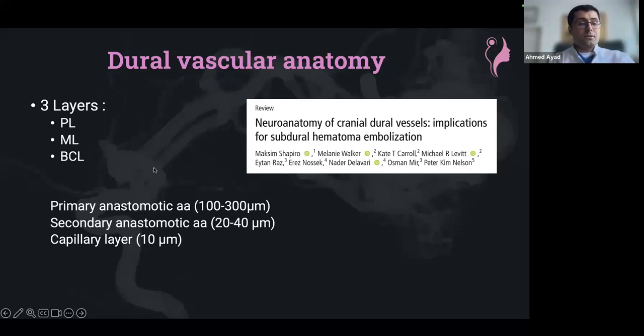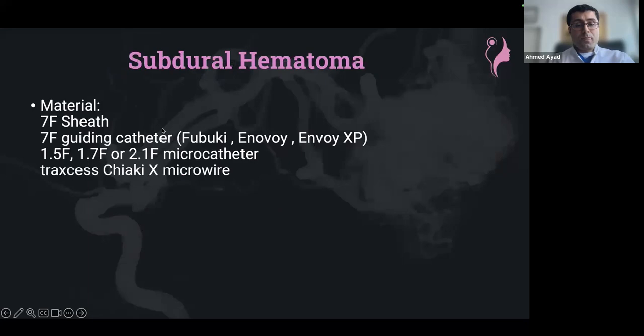And this is completely different if we are speaking about dural fistula or AVM, because in those we are talking about vessels in the periosteal layer, which are much larger, and this has, of course, some implications for deciding the embolization material and the position of the microcatheter. I will address this shortly at the end. That was the anatomical part.